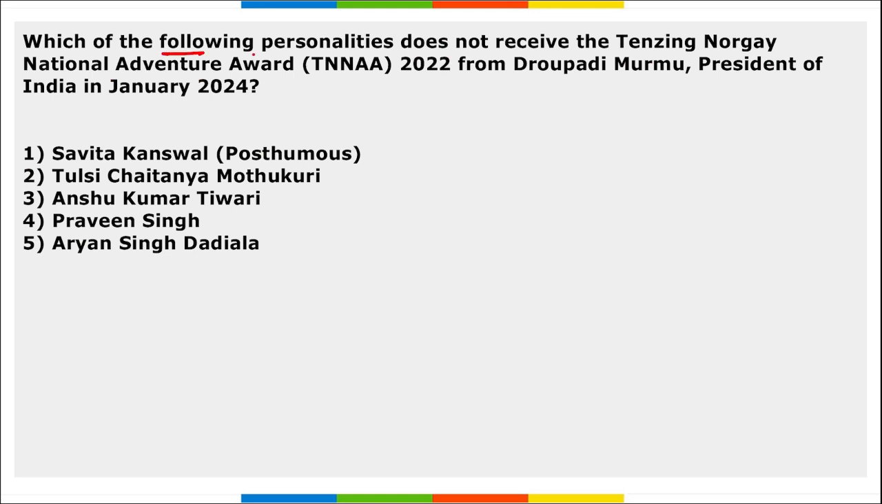Next, which of the following personalities did not receive the Tenzing Norgay National Adventure Award from Draupadi Murmu, President of India? So among them, who did not receive? It is who does not receive. So all of them received it apart from Aryan Singh Dadiala, right?